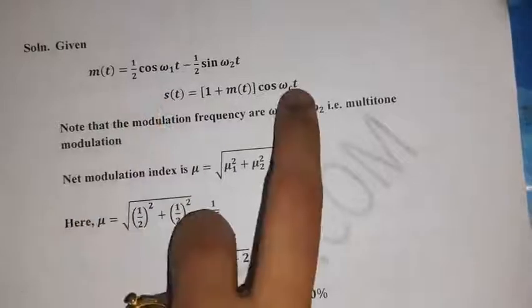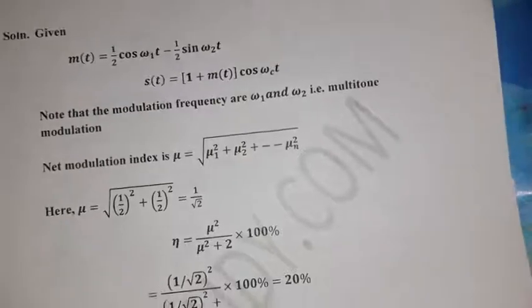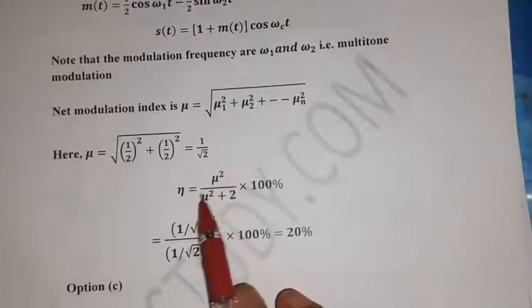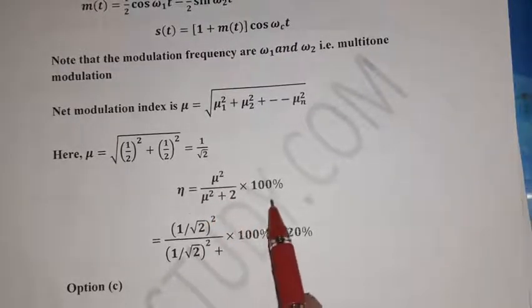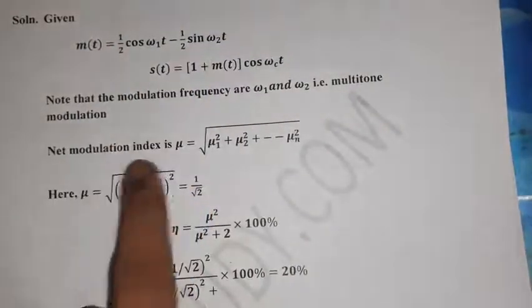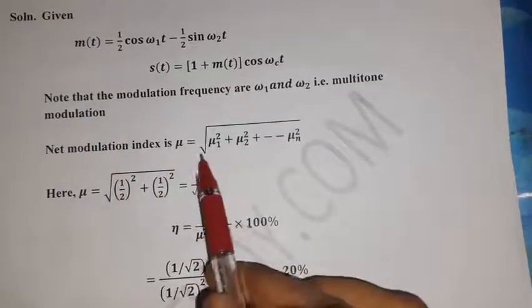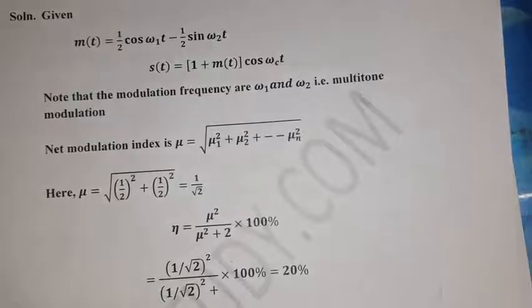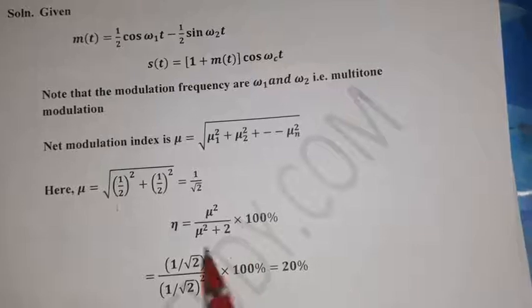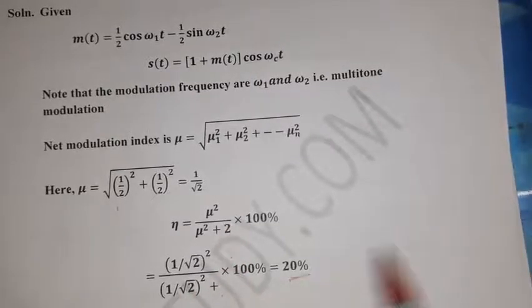So given m of t value and s of t is nothing but 1 plus m of t into cos of omega c t. So we need to find out the power efficiency. For power efficiency, what is the formula? Mu squared by mu squared plus 2 into 100%. So this is mu 1 and this is mu 2. So the net modulation index can be calculated by square root of mu 1 square plus mu 2 square, etcetera, up to mu n square. So half squared plus half squared, we will get 1 by root 2. Just substitute 1 by root 2 in this formula, we will get around 20%. Option C, 20% is the right option.